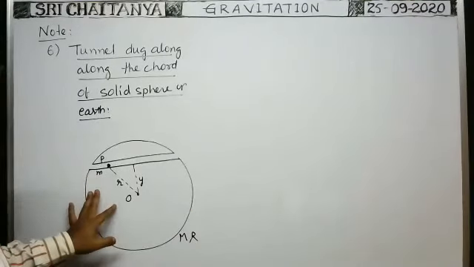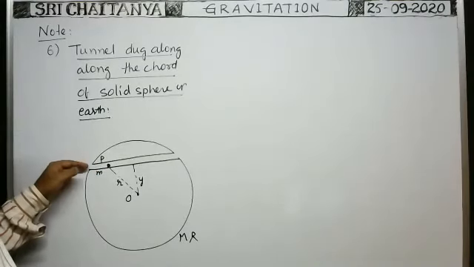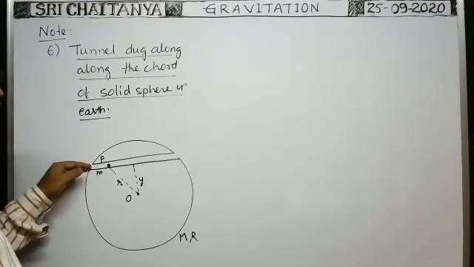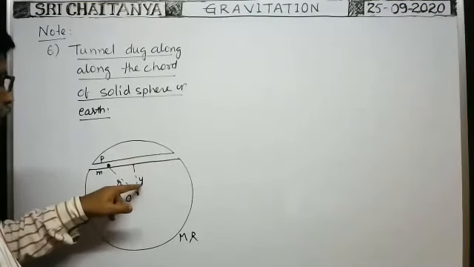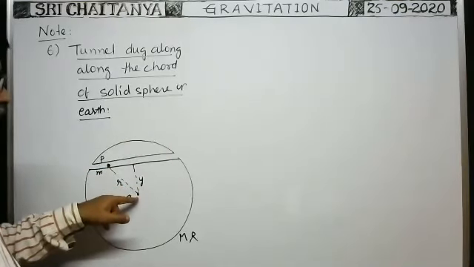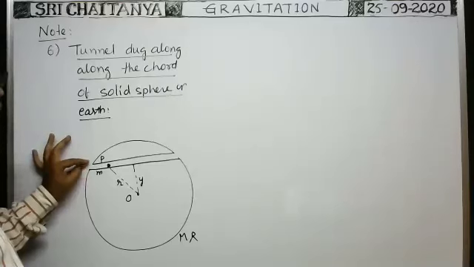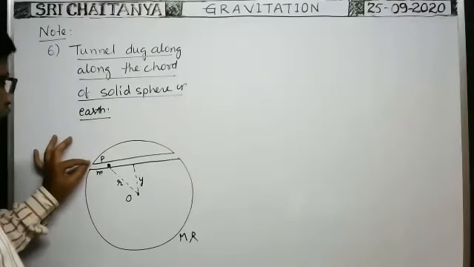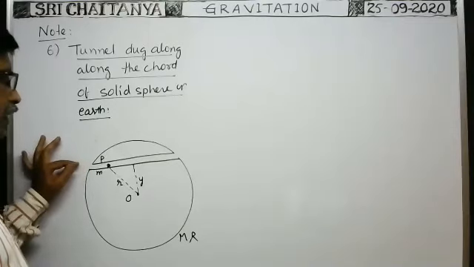Okay. So here, suppose the particle is dropped at the one end of the tunnel. Actually, this tunnel is made along the chord. The chord is at a perpendicular distance y from the center of the solid sphere or earth, O. Now, when a particle whose mass is small m is dropped at one end of the tunnel, then because of gravitational force of attraction, it is coming like this.